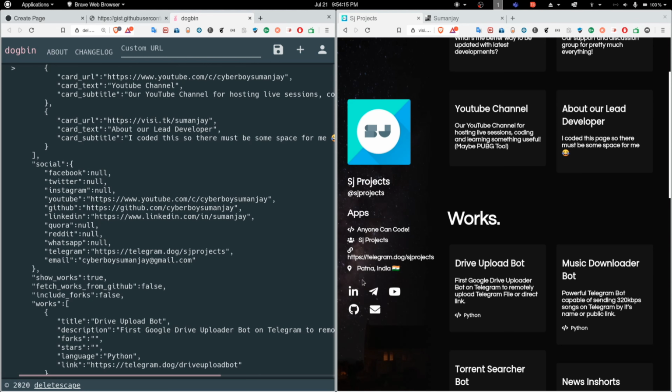Okay, so it's saying to get started, send me a paste link of your data. So you just need to send this link, and using this data, it will create a web page. Right now we were building a page for SJ projects. So this is the username which the bot will send you.